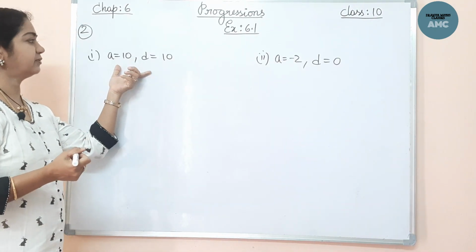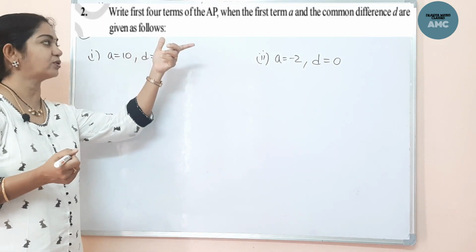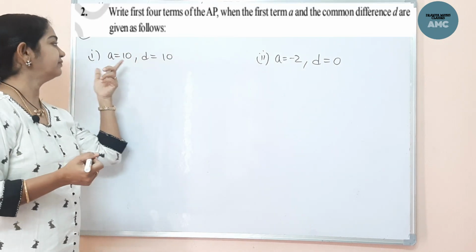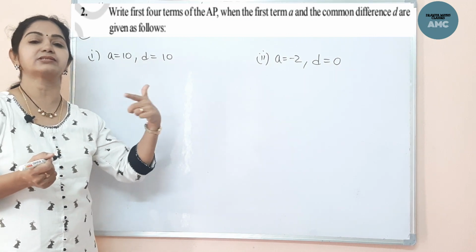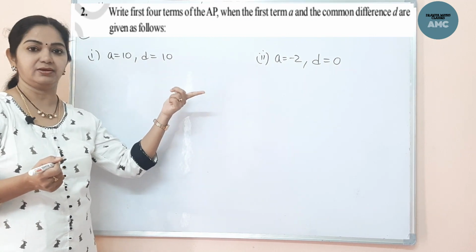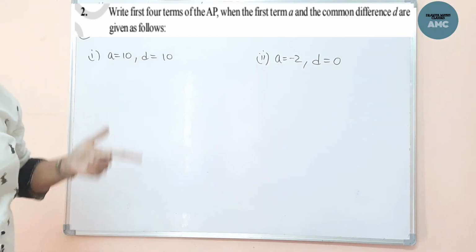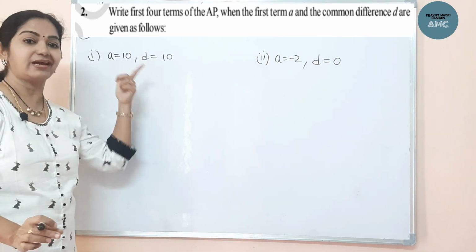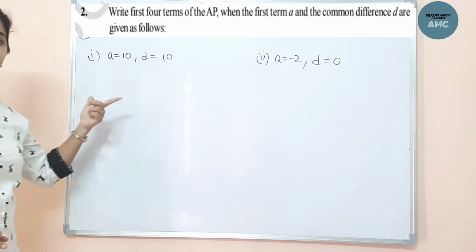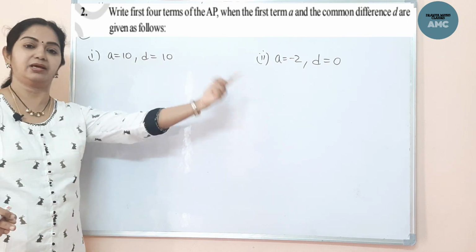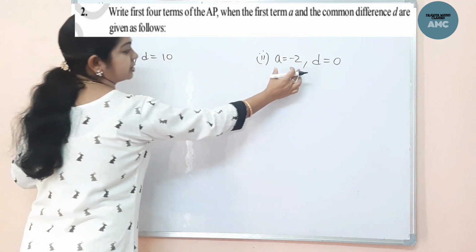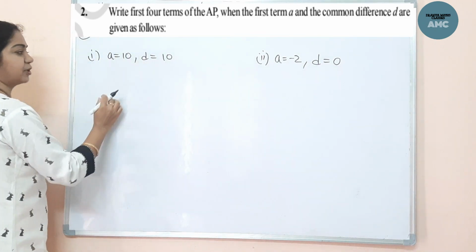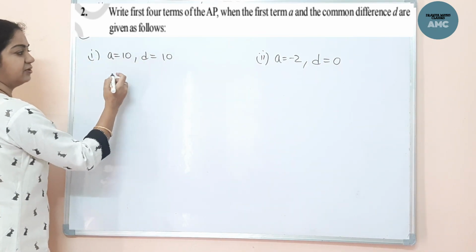Now the second question: write the first 4 terms of an AP when the first term and the common difference are given. Here they have given the first 4 terms, not the next terms. That means A1, A2, A3, A4 we have to write. Here also A and D are given. I have taken two problems. Now let us write the four terms.